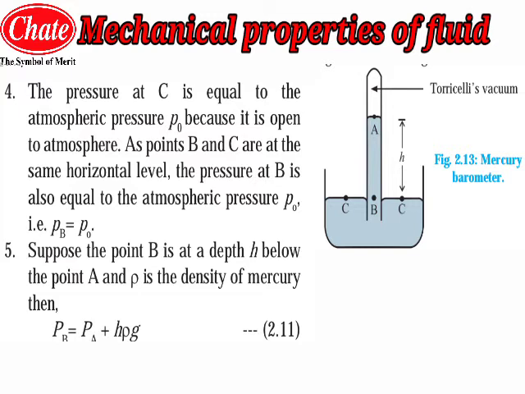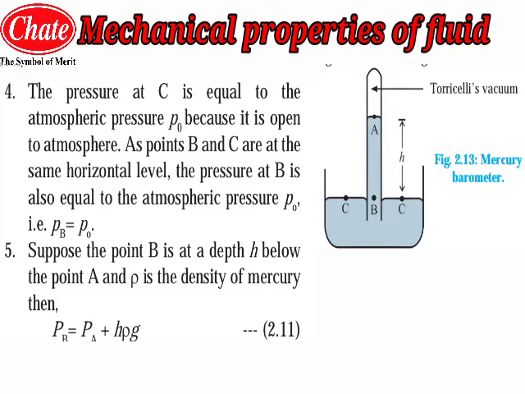And suppose the point B is at a depth of h below the point A, as you can see in the diagram. Now rho is the density of the mercury. The pressure at point B can be given as PA plus rho g h, that is the pressure at point A plus h, the depth of point B from point A, times rho, the density of the mercury, and g, which is the gravity.